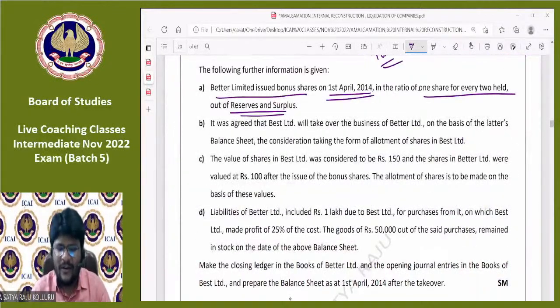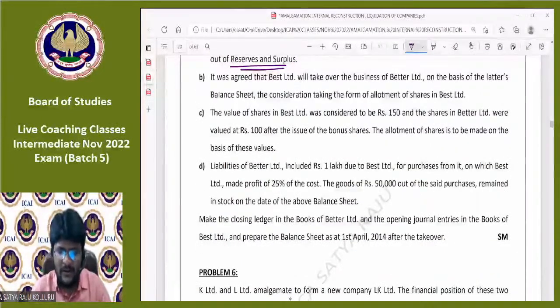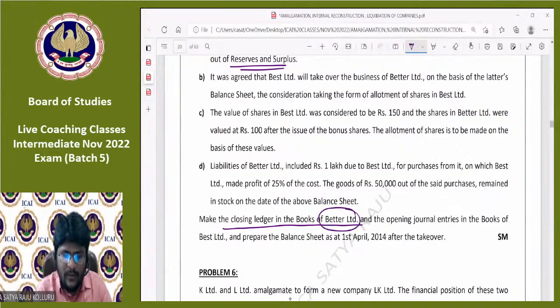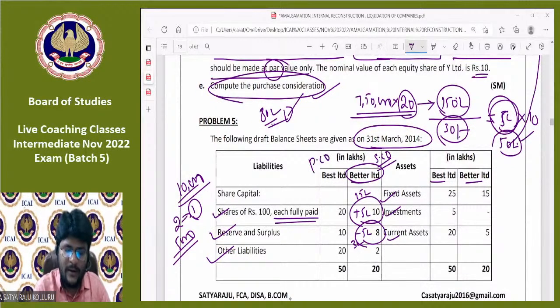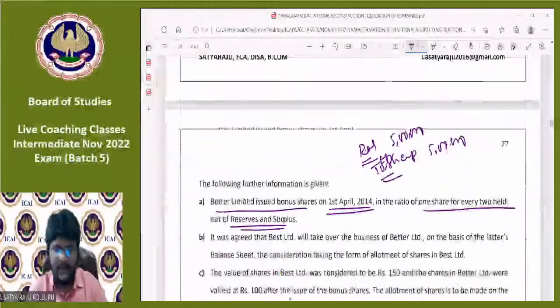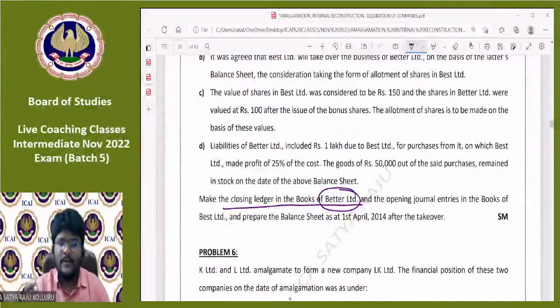Come down. First of all, before reading all the information, let me check what the requirement is all about. Make the closing ledger in the books of Better Limited. If he is talking about closing ledger in the books of Better Limited, Better Limited is a selling company. Automatically Best Limited will be a purchasing company. By seeing such information, you can easily appreciate that Best Limited is ready to take over Better Limited.